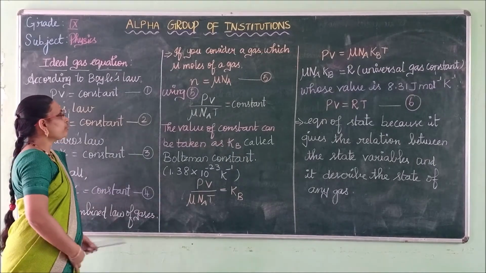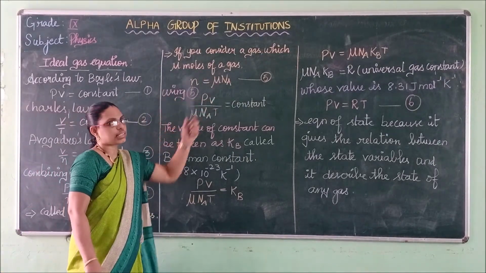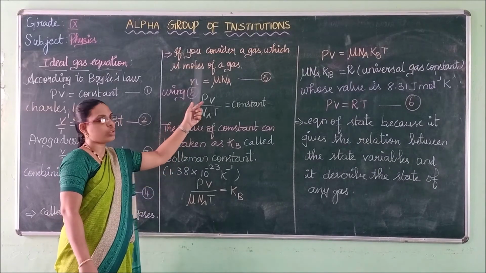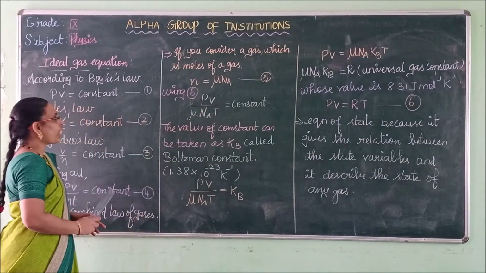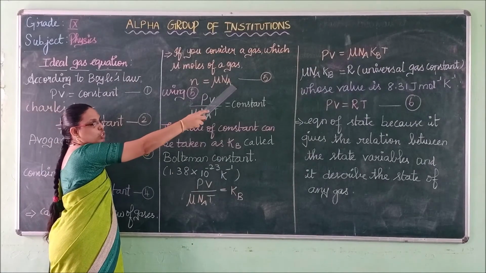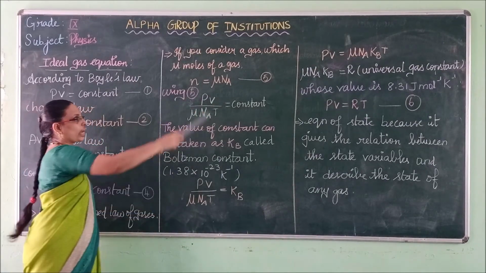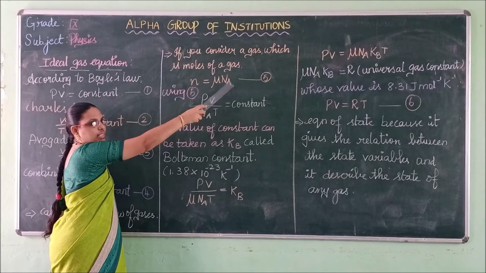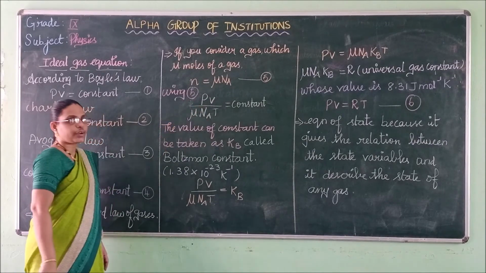Next, if you consider a gas which contains mu moles, then you can write the number of atoms as mu times the Avogadro number. What is NA? NA is the Avogadro number.